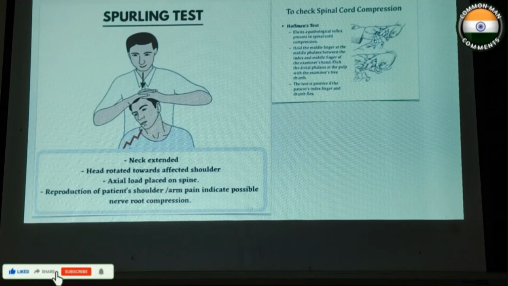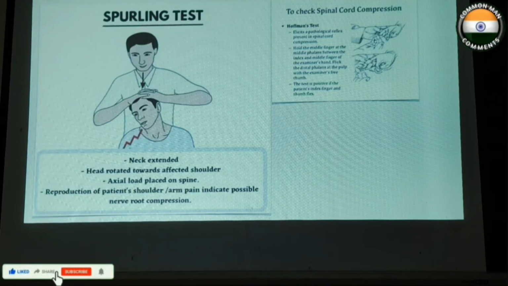Another is the Hoffman test. In this, the examiner holds the patient's middle finger with the other hand, with the thumb and middle finger, and tries to extend the middle finger at the PIP joint.